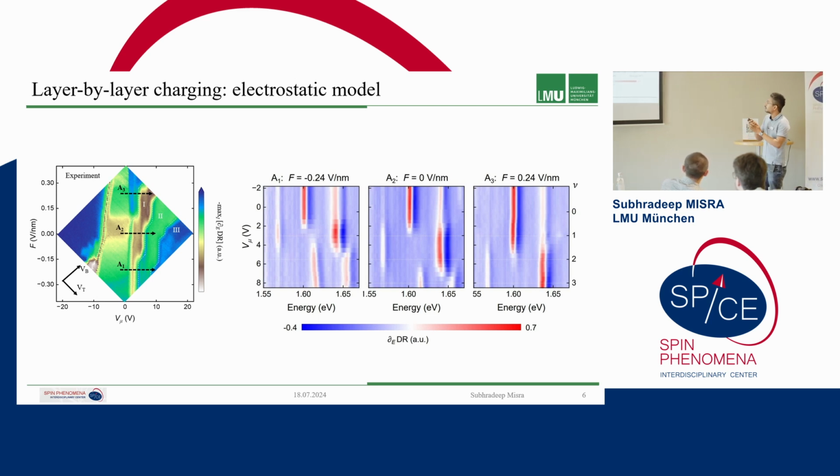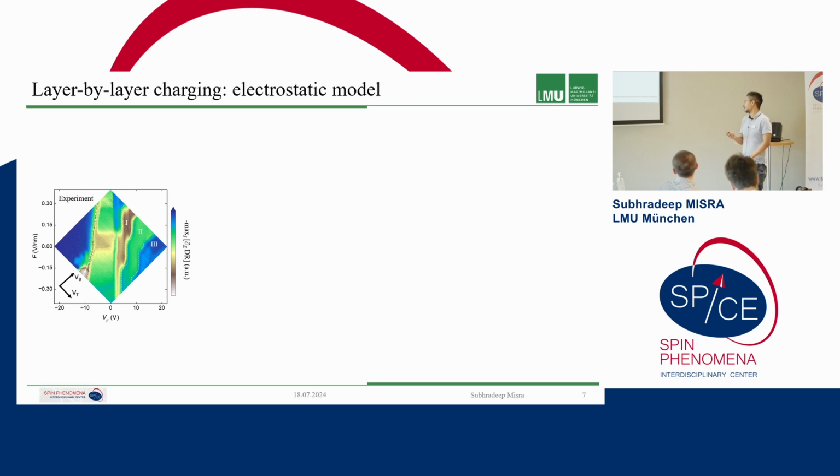And then we can also say what is the conduction band offset between the moly layer and the tungsten layer, because we see that this happens at a particular electric field, and from the value of the electric field we can also deduce what was the band offset of the moly layer and the tungsten layer to begin with, and this is about 30 milli-electron volts in our system. And now with this intuition, we wanted to model this hyperspectral data by an electrostatic model.